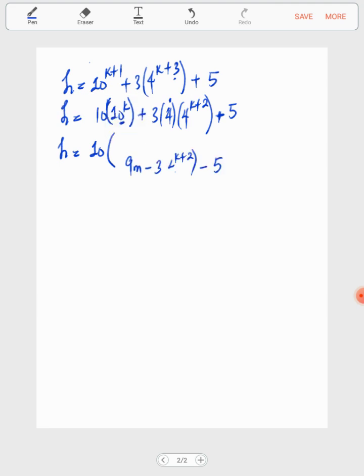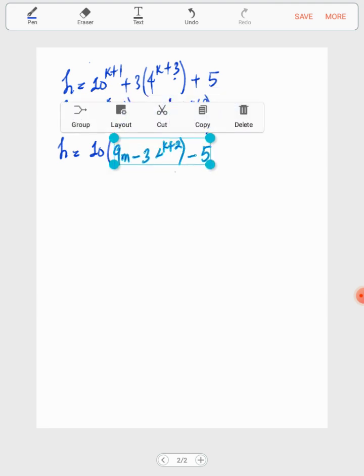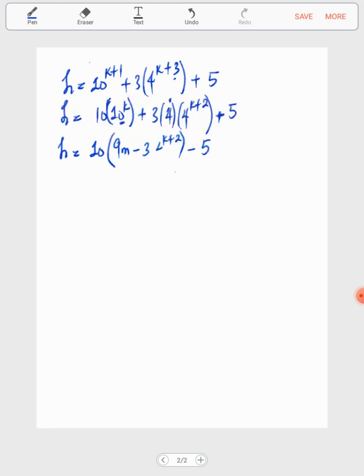So let's paste it here. Okay, good. All right, perfect. So now this is 3 into 4 to the power of k plus 2, then negative 5, then plus, so I've replaced this with this, then plus this, that's 3 times 4, that's 12, 4 to the power of k plus 2, then plus 5.